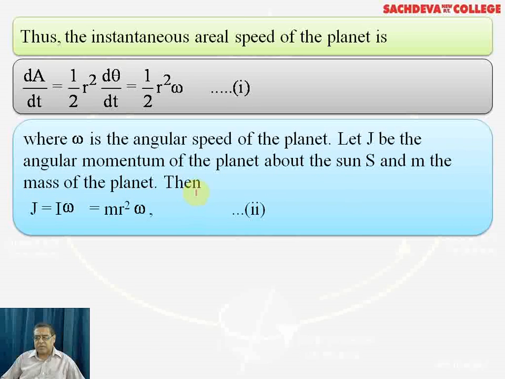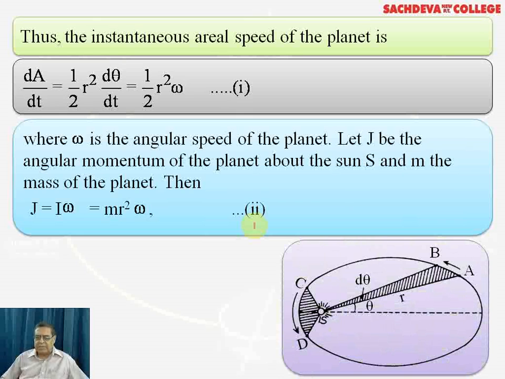So if these are the assumptions, then the angular momentum is given by I omega, where I is m r square, m is the mass of the planet, r is the distance of the planet from the sun, and omega is the angular speed. This we have marked as equation number 2, and wherever we see half r square omega multiplied by m, we can replace it by J.